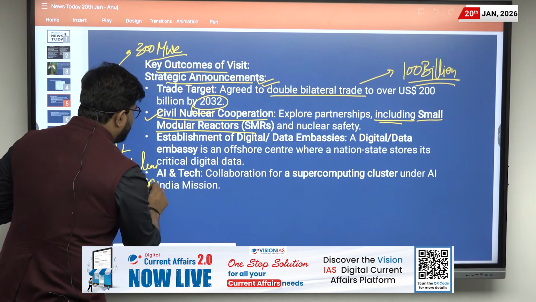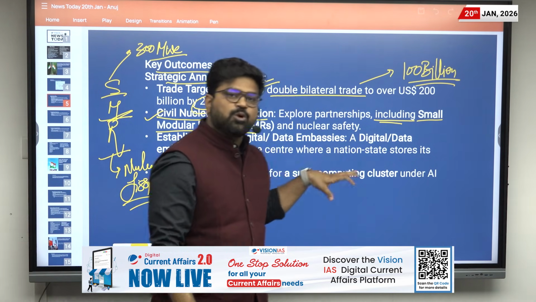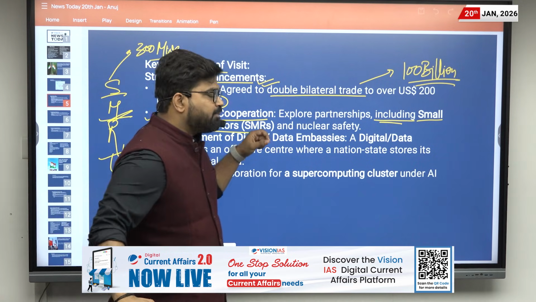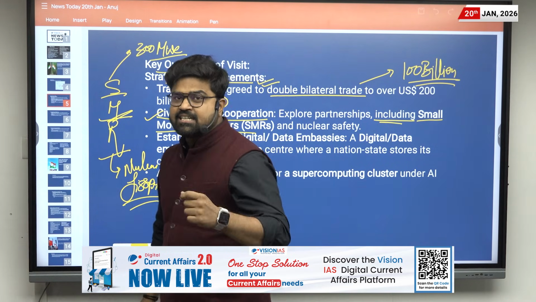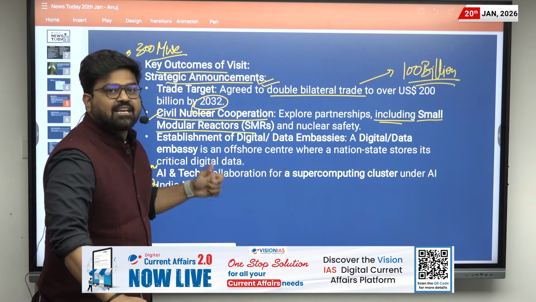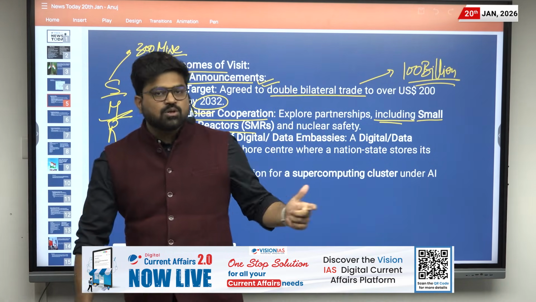The small modular reactor is important for your prelims examination in itself, because there has been talk about it in the budget and even the government is focusing on small modular reactors. Even when the President of Russia visited India, there was talk about